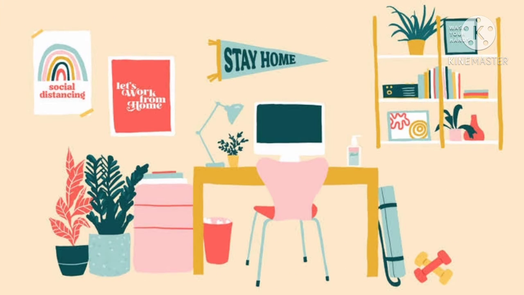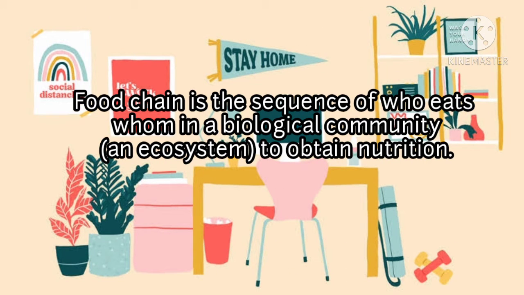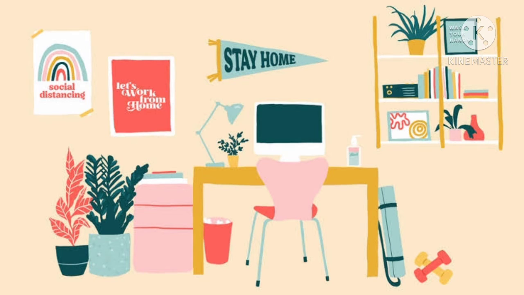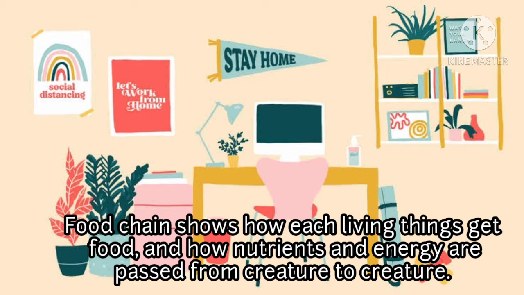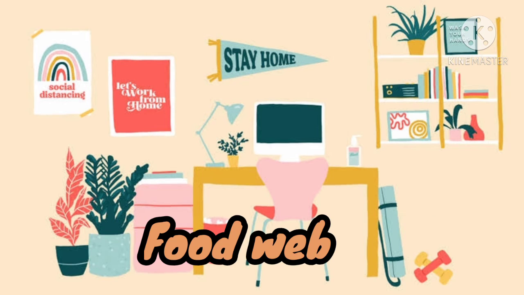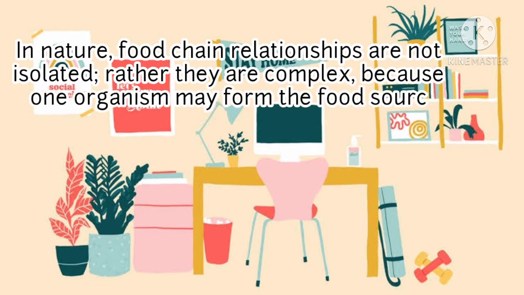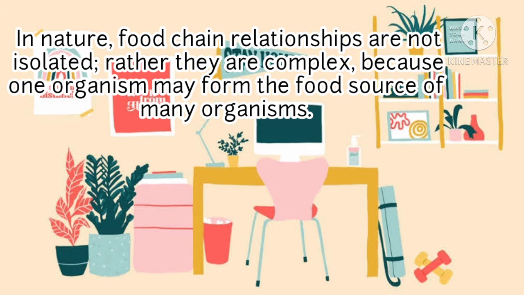Food chain. Food chain is the sequence of who eats whom in a biological community to obtain nutrients. Also, a food chain shows how each living thing gets food and how nutrients and energy are passed from creature to creature.